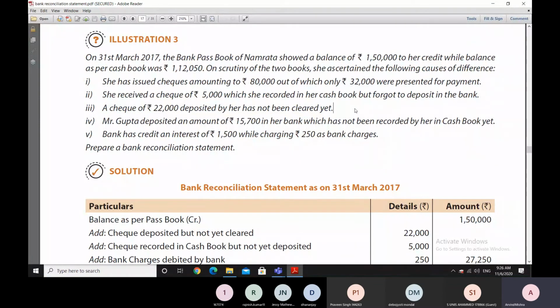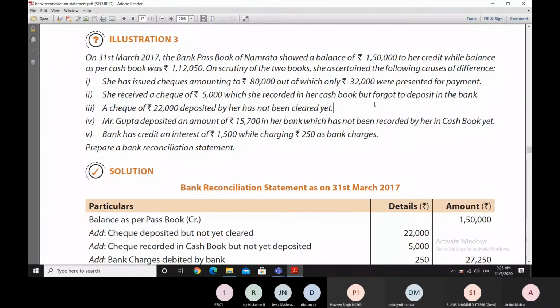Cash book is already entered. Problem is with the bank passbook, and it's not the problem of the bank. It is a problem with my way of doing things. I did not go to the bank to deposit the checks. My mistake. So all I have to do is just take this check and deposit in the bank, and both the books get reconciled to that extent. Okay, that is how Namrata will think.